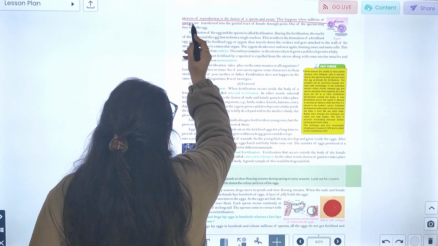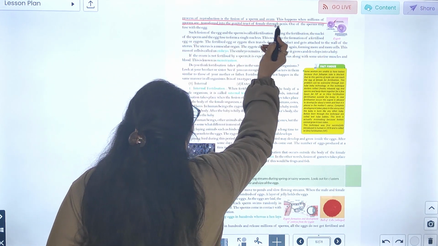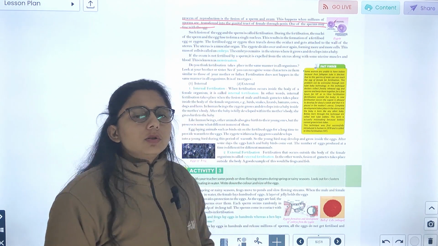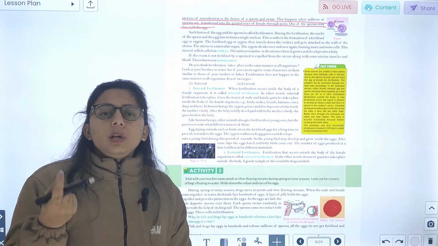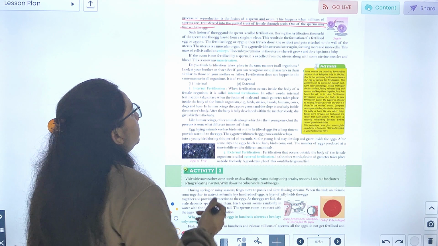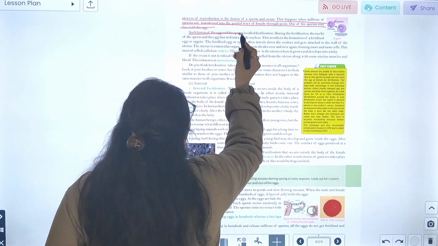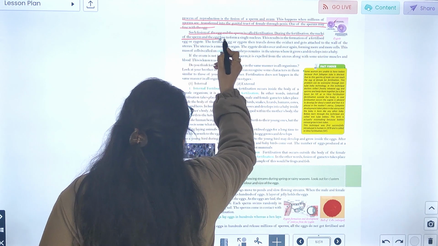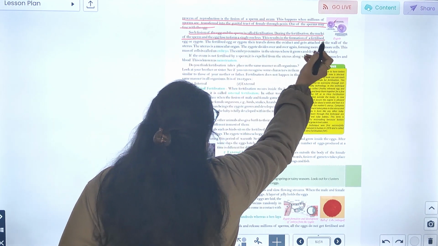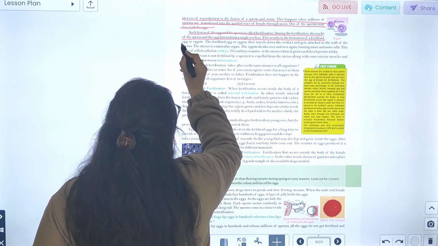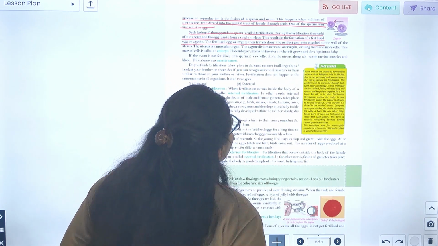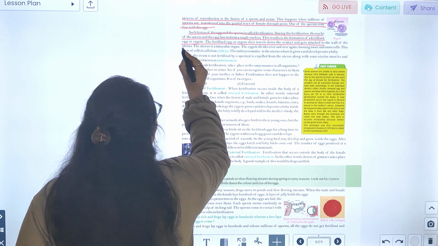This happens when millions of sperm are transferred to the genital tract of the female through the penis. One of the sperm fuses with an egg. Millions of sperm pass किए जाते हैं और कोई एक sperm क्या करता है, fuse करता है. Such fusion of egg and sperm is called fertilization. During fertilization, nuclei of the sperm and the egg fuse to form a single nucleus. This results in the formation of a fertilized egg or zygote. The fertilized egg or zygote then travels down the oviduct and gets attached to the wall of the uterus.